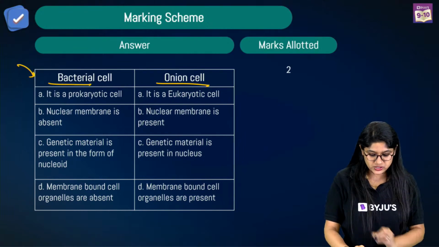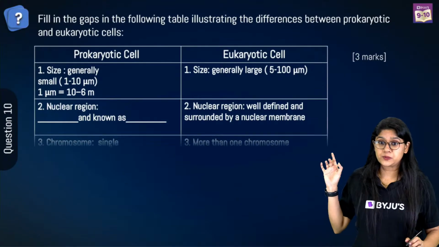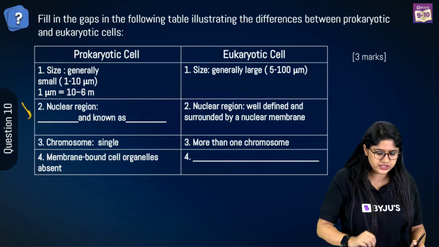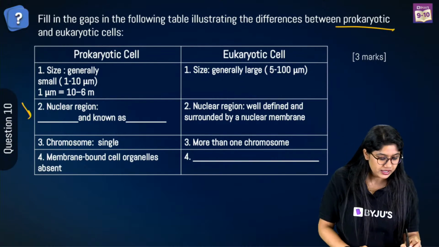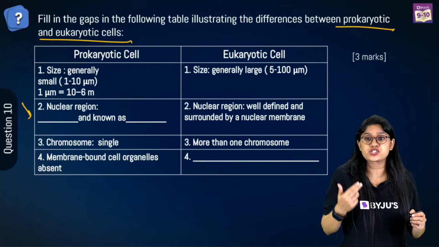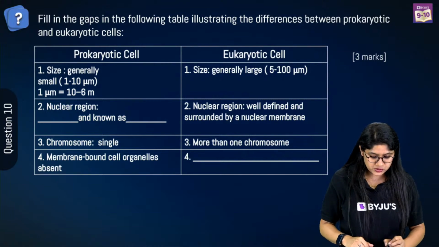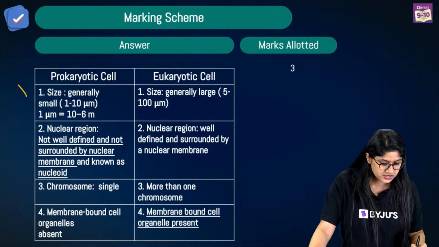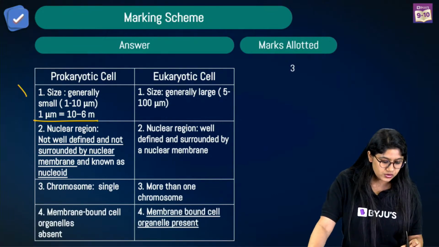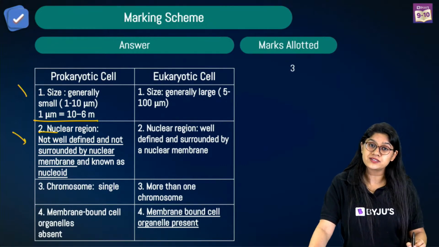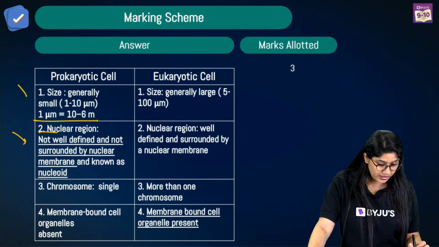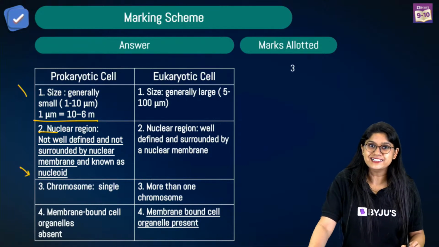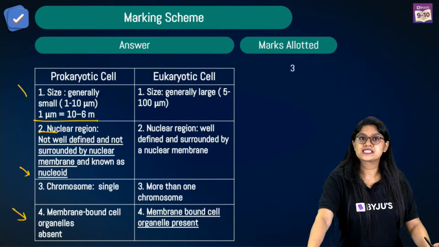Very good. Now let's move to the next question over here. In this question, we have a lot of fill in the blanks kind of gaps, and we have to fill them. This question is talking about the prokaryotic and eukaryotic cells, so it is a kind of revision of the previous question. If you look at the answer, prokaryotic cells are generally very small. They don't have a defined nucleus, the nuclear membrane is absent, and the genetic material is suspended. We call it a nucleoid. Chromosomes are single, and membrane-bound organelles are absent.